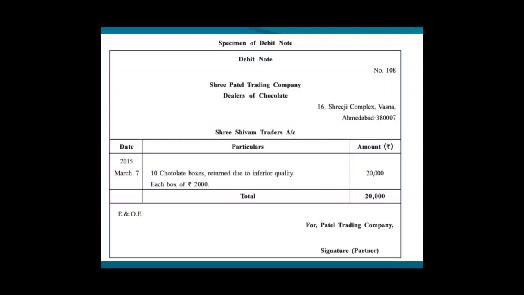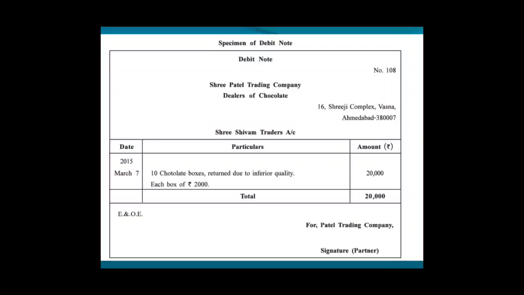This is the specimen of debit note. See, debit note, main heading, number is 108, so debit note number will be 108. Shri Patel Trading Company, dealers of chocolate, 16 Sriji Complex, Vasna, Ahmedabad. To Shri Shivam Traders. The particulars say, on 7 March 2015, 10 chocolate boxes returned due to inferior quality, each box of rupees 2000, total amount 20,000. Total 20,000, for Patel Trading Company, signature, partner. This is the debit note we will be sending to the supplier.